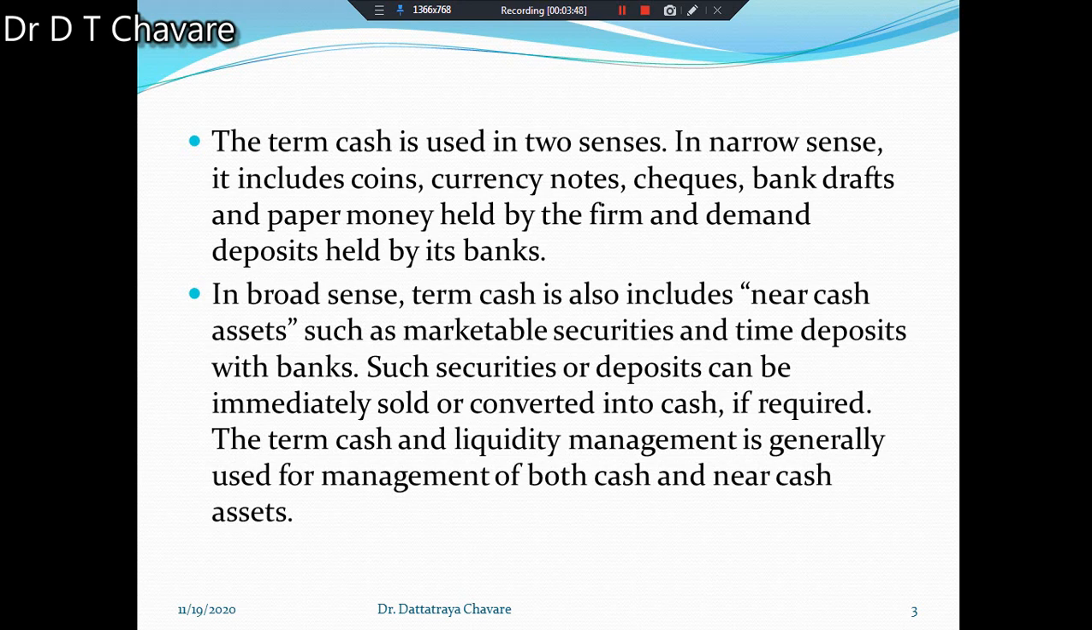Try to understand. It means that there are two senses for the meaning of cash. The first sense is the narrow sense, and the second sense is the broad sense. In both senses, we have studied the exact meaning of cash.